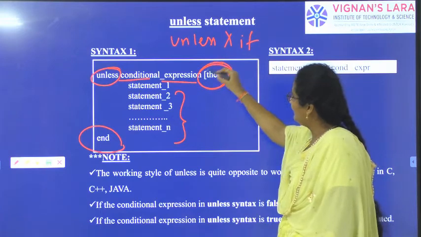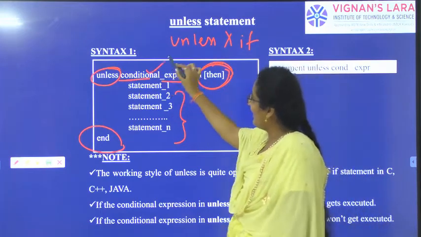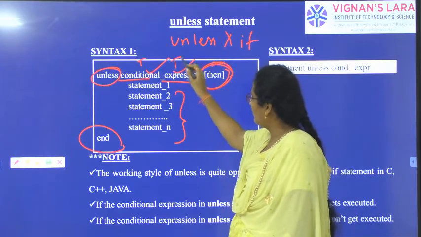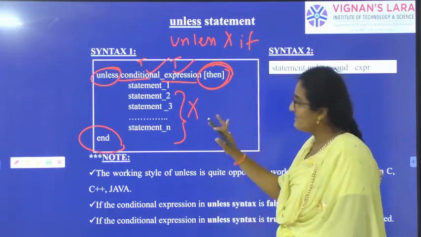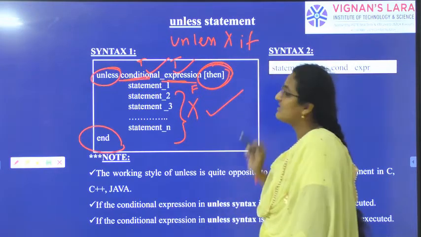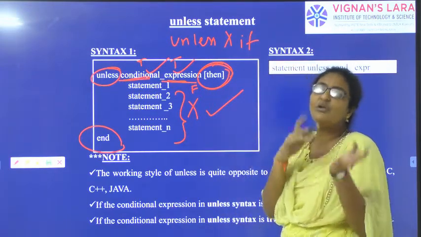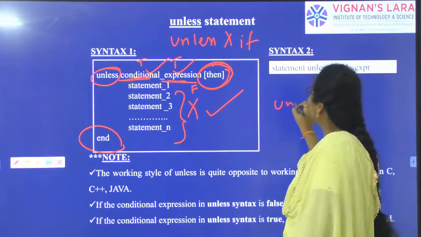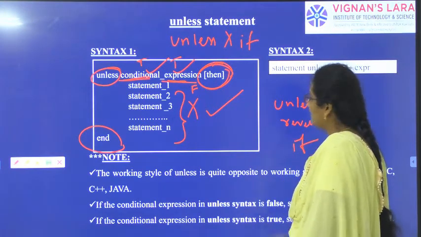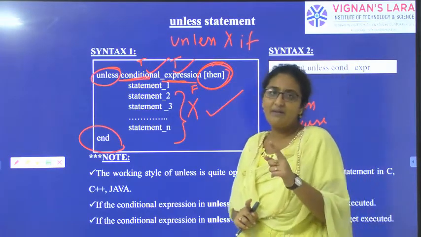Here also we have the word then, and also the condition and expression. If this condition and expression are true, these statements will not be executed. If the condition and expression are false, then the statements will be executed. The unless statement is the reverse of the if statement. What happens in an if statement?